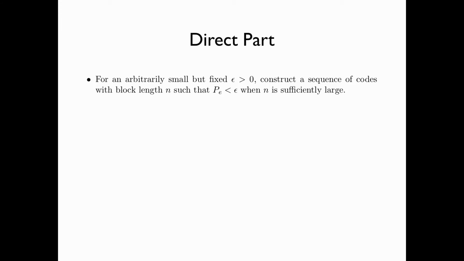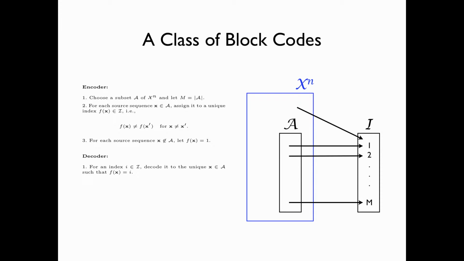To prove the direct part of the source coding theorem, for an arbitrarily small but fixed epsilon bigger than 0, we need to construct a sequence of codes with block length n such that the error probability is less than epsilon when n is sufficiently large. We will consider a class of block codes with a particular structure, decoded to the unique x in A such that f of x is equal to I. If the source sequence x is in A, then it is decoded correctly.